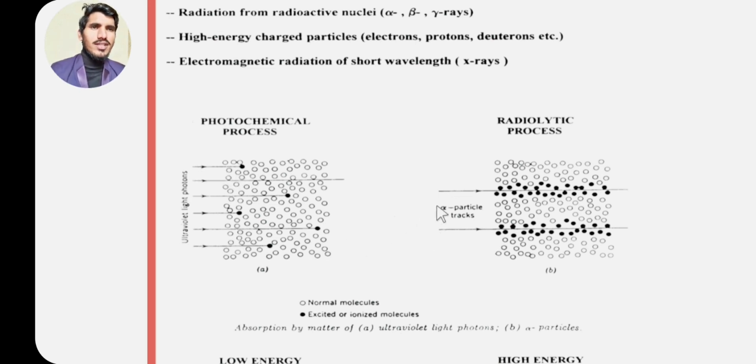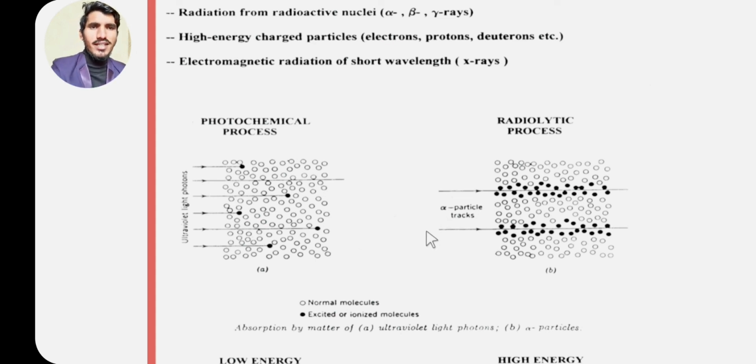Whereas in the radiolytic process, as the alpha particle goes through the material, it can excite a lot of atoms along its path. Similarly, this alpha particle is also exciting a lot of atoms along its path. This is how the photon and the radiation interact with matter.